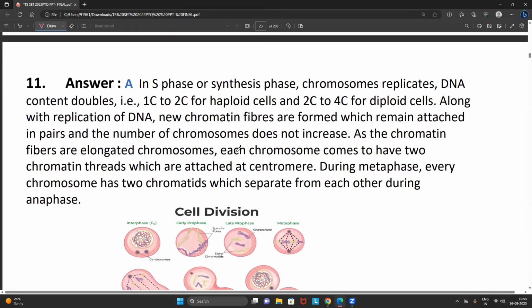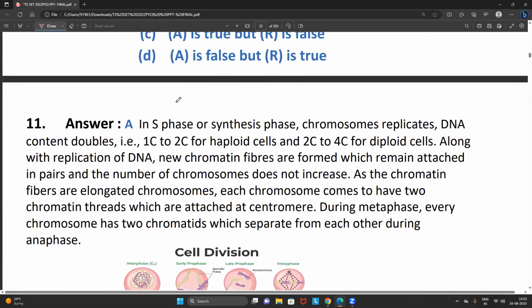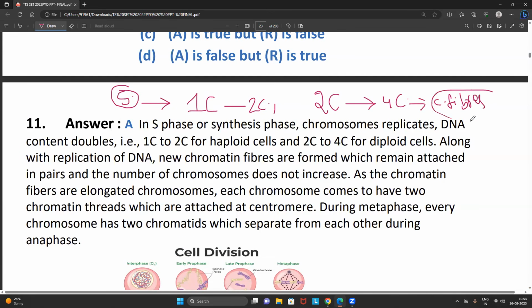I want all the students to listen. In S phase, what happens, friends? DNA duplication occurs. Correct? Suppose if they have 1C, it will become 2C in the haploid cell. If you take a diploid cell, 2C, it will become 4C. So the DNA replication starts in the S phase. And most important, you have to understand where the chromatin fibers are formed. That is the question. Where are the chromatin fibers formed? Undoubtedly, friends, the chromatin fibers are also formed in the S phase. I hope you're getting my point correctly.